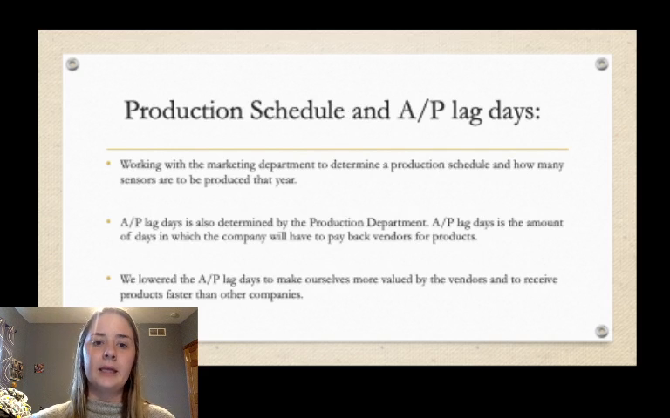Production schedule and AP lag days. Working with the marketing department to determine a production schedule and how many sensors will be produced in that year. AP lag days is also determined by the production department. AP lag days is the amount of time in which a company will have to pay back vendors for the products. AP lag days means accounts payable lag days. So if you have that set at 30 days, you will have to pay your vendors back in 30 days. But by lowering that to 20 or 15, you're making yourself more valued and desirable to the vendors, and you'll get your raw materials faster to continue producing your sensors on schedule.